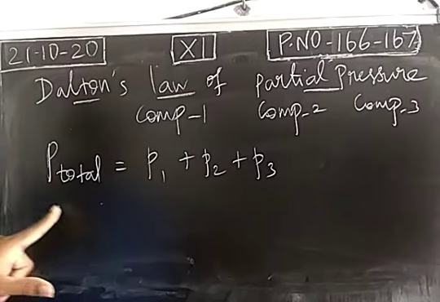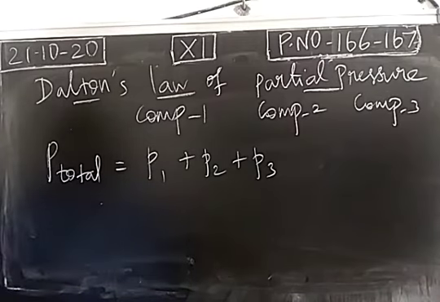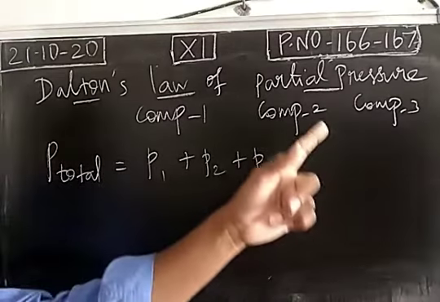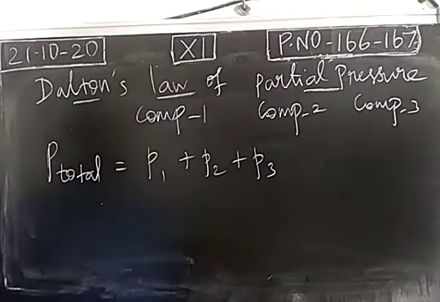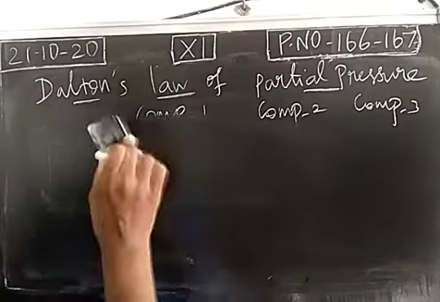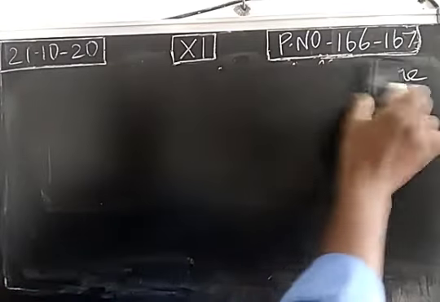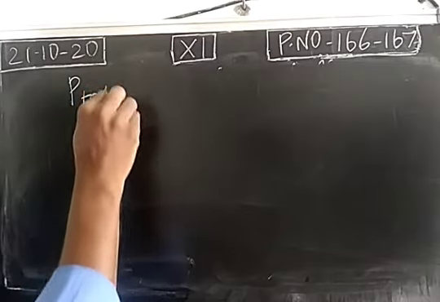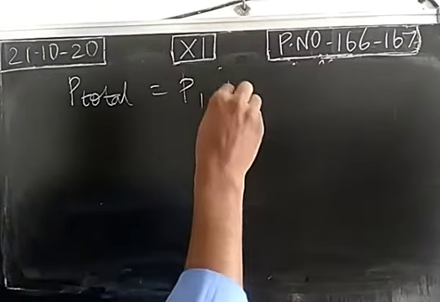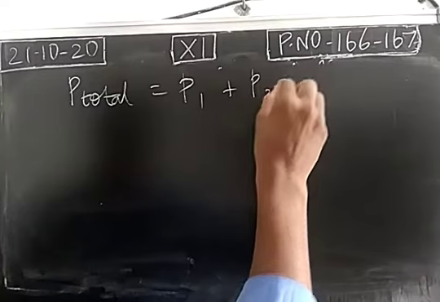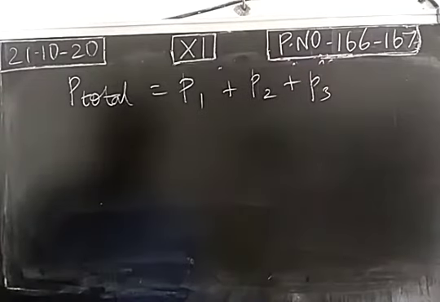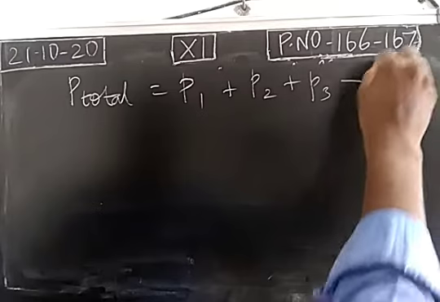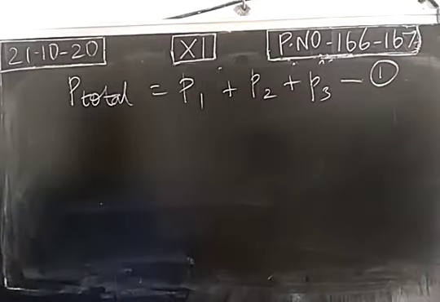The total pressure of the container having non-reactive components will be equal to the sum of the partial pressures of the components in the mixture. So total pressure is equal to partial pressure of first component plus partial pressure of second component plus partial pressure of third component. We consider this equation as number 1.